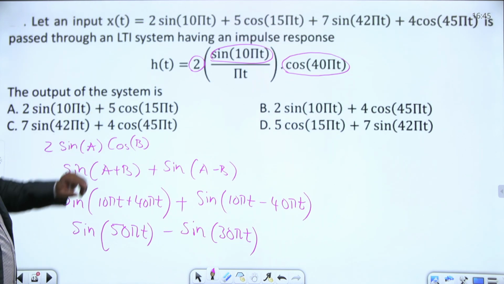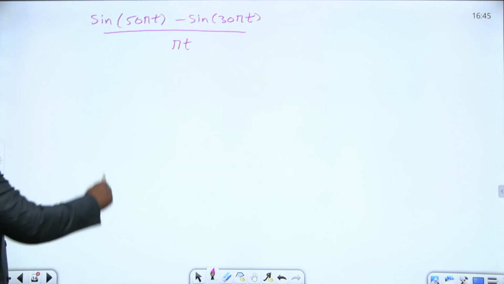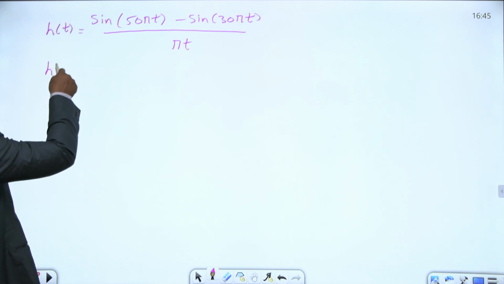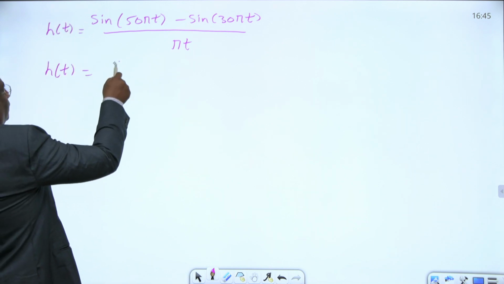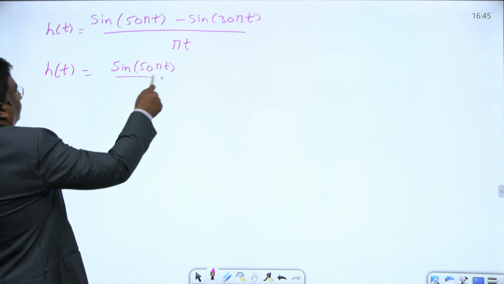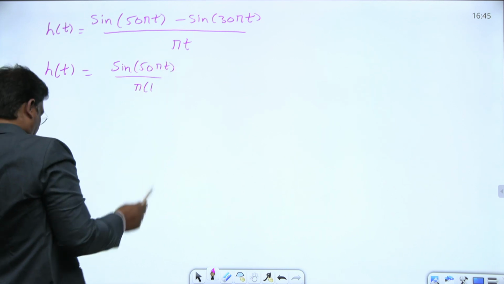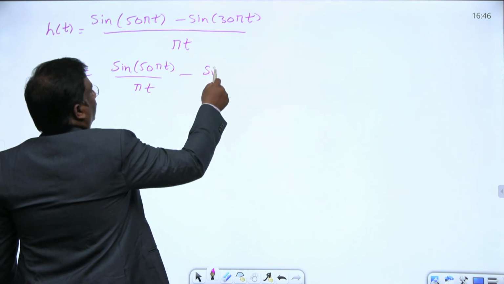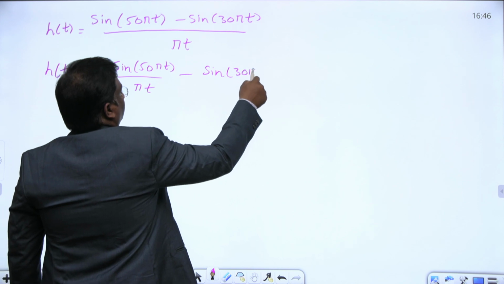This is h of t, the system function. This h of t looks like sine 50 pi t by pi t minus sine 30 pi t by pi t.